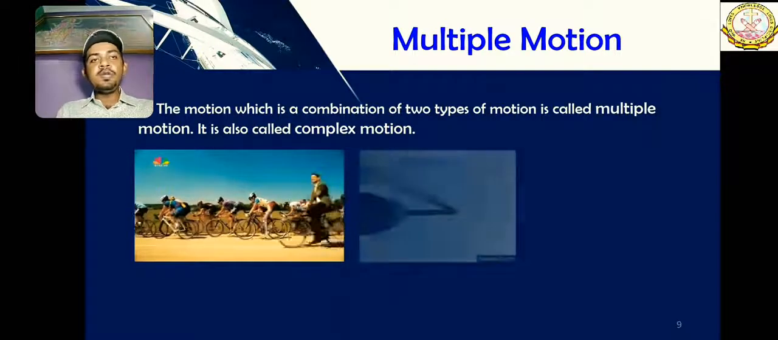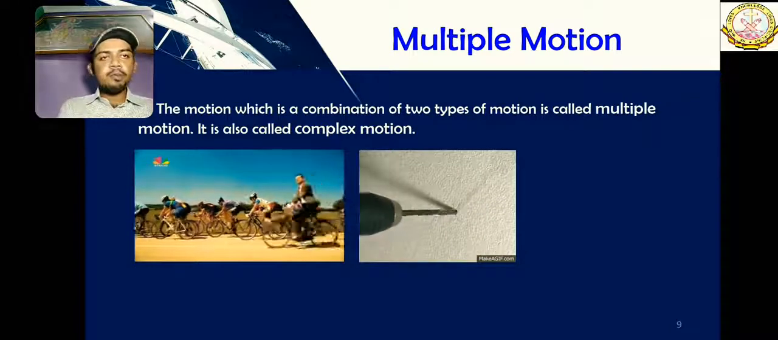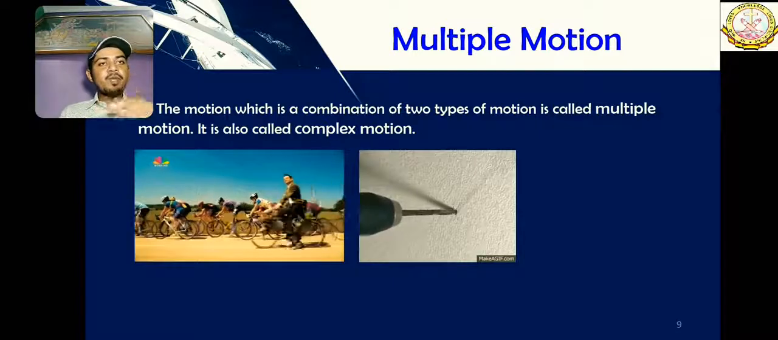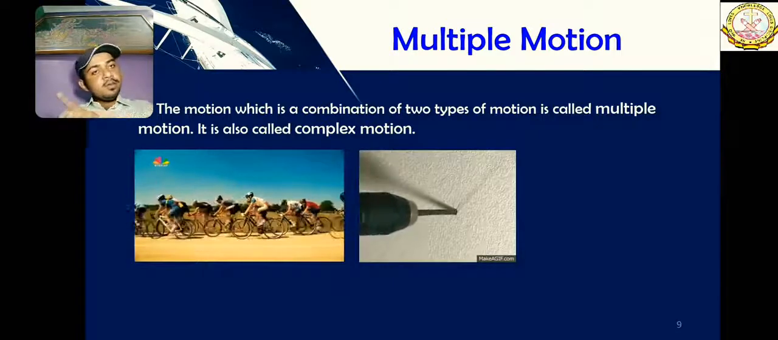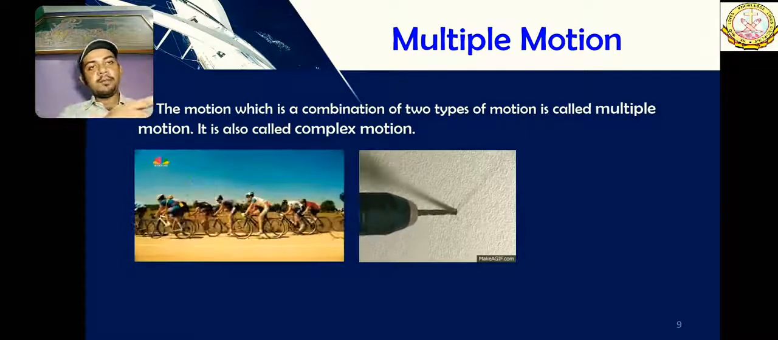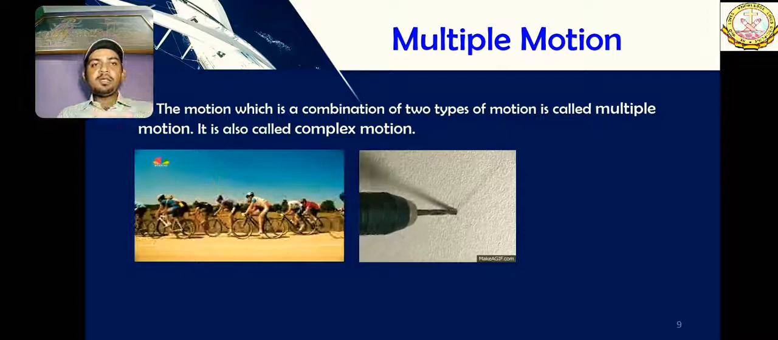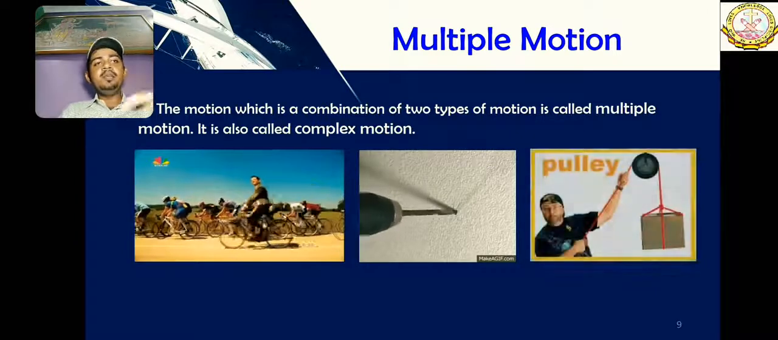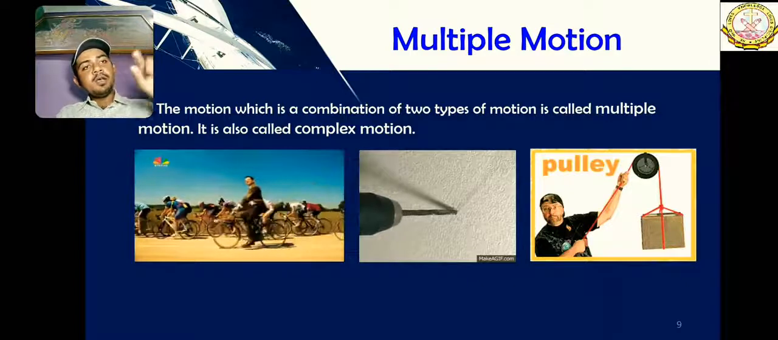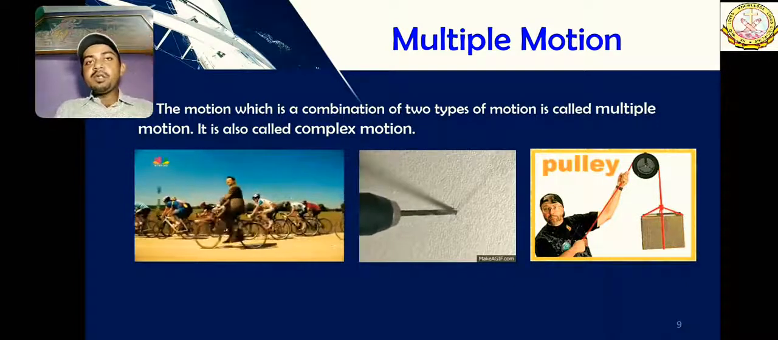A few more examples: a drill is also a very good example of complex motion or multiple motion. The drill itself is moving in a circle, showing circulatory motion, but it is making a straight hole in the wall, so translatory motion is also there. It is also going in a straight line. Another example is a pulley. The pulley itself is moving in circular motion, but it is lifting something upward. So two different types of motions are combined.